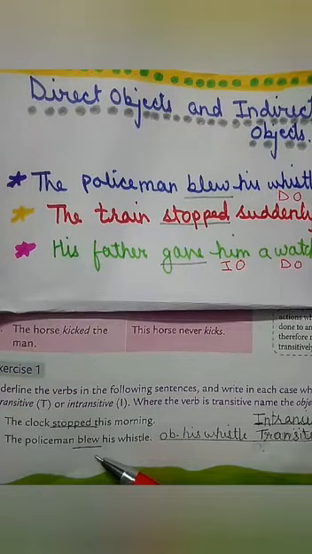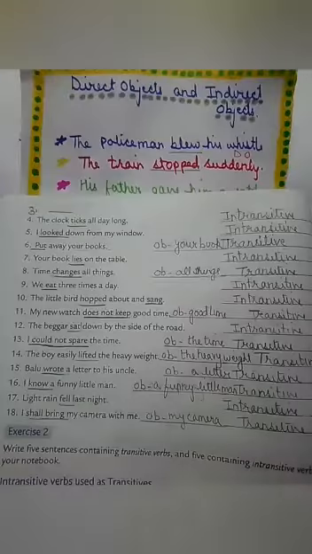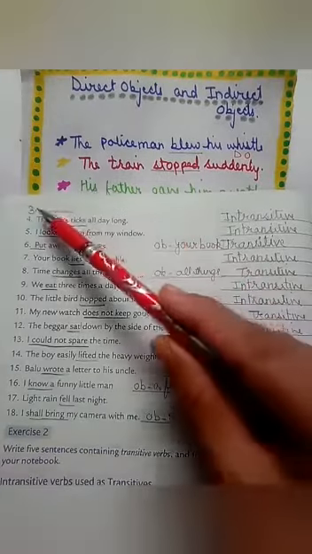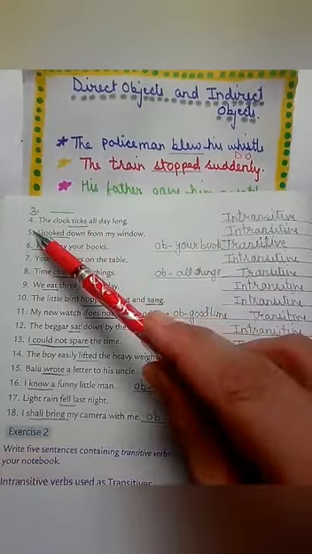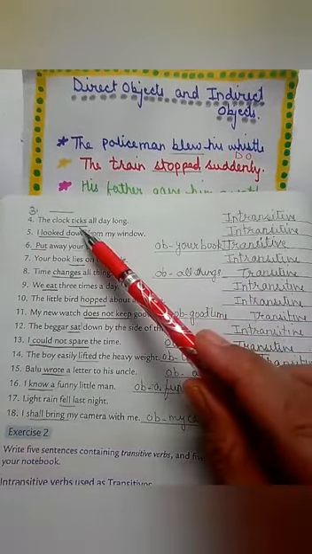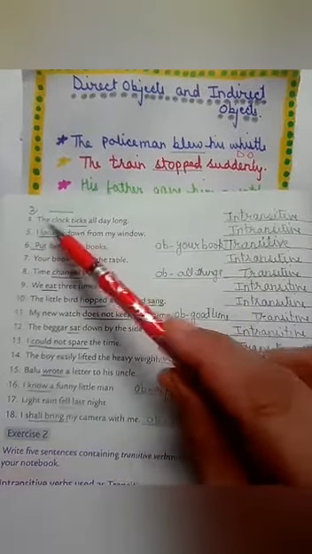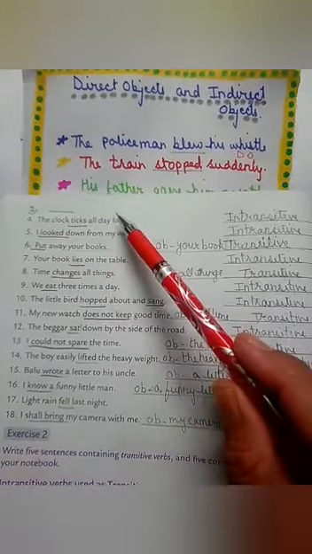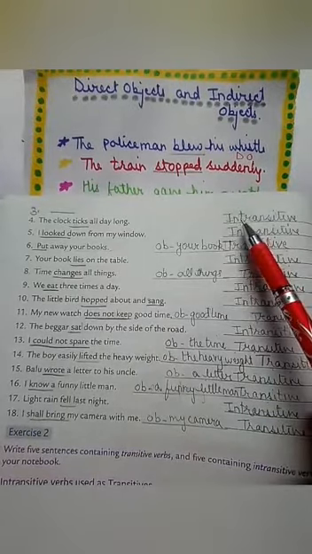Underline the verb blew, then ask question, the policeman blew what? The answer is his whistle. So here the object is his whistle. It is direct object and the verb blew is transitive. Now number 3 is missing. Number 4, the clock ticks all day long. Underline the verb ticks and ask question, the clock ticks what? No answer. So it is intransitive.